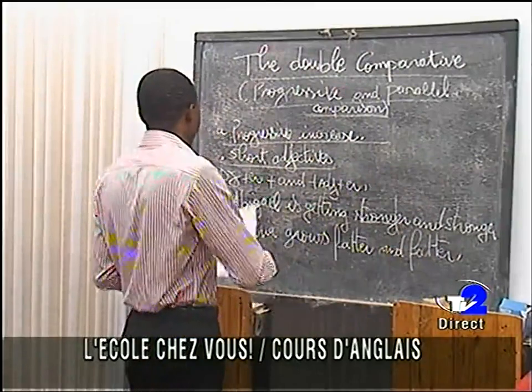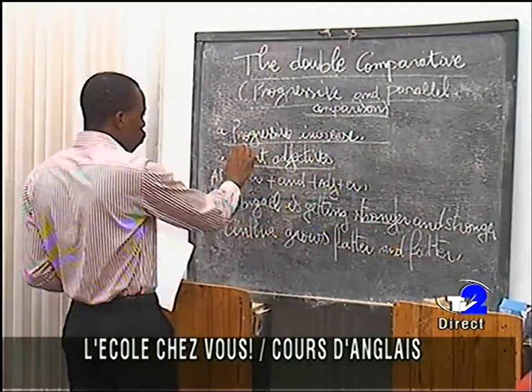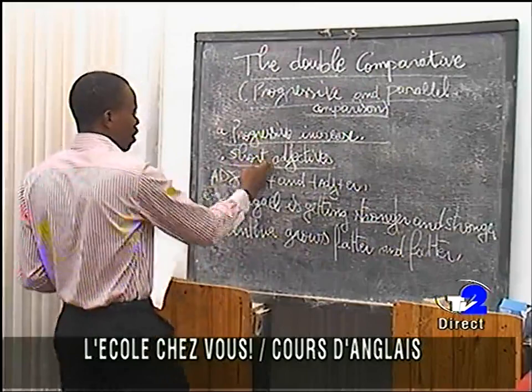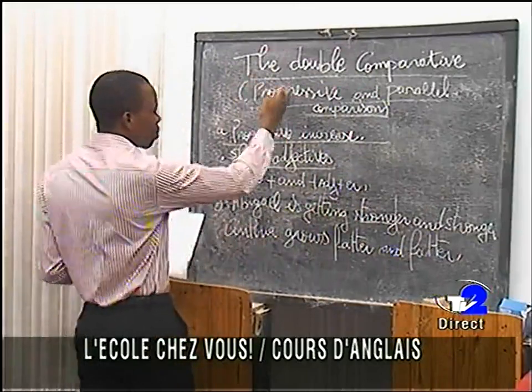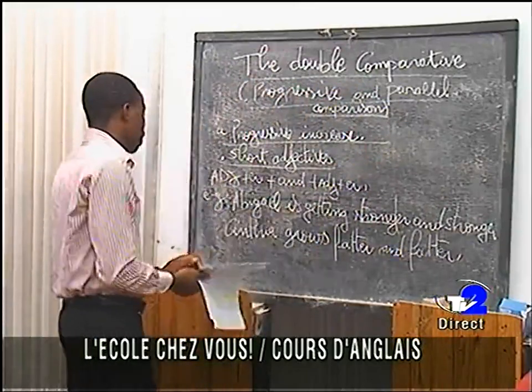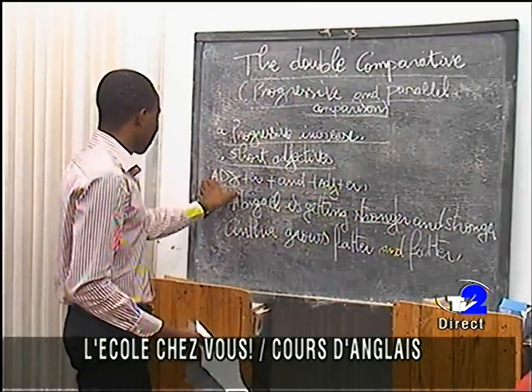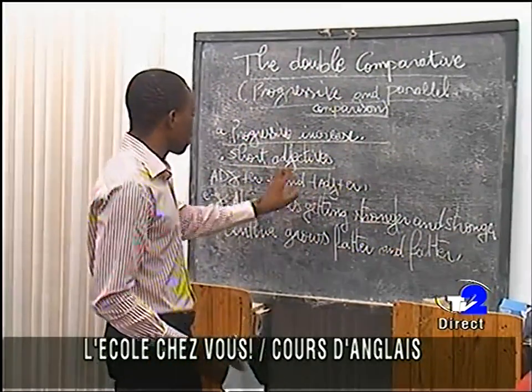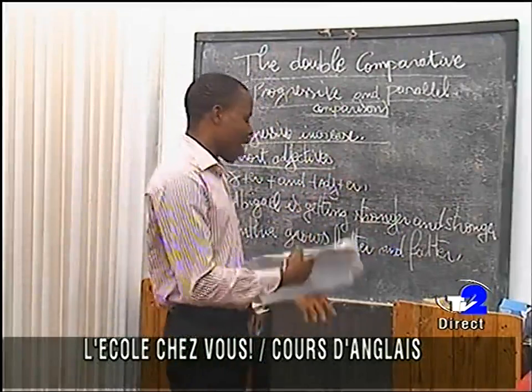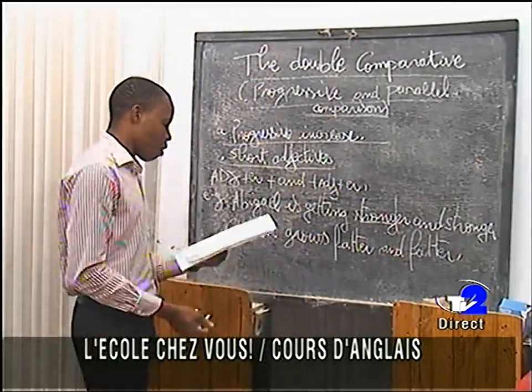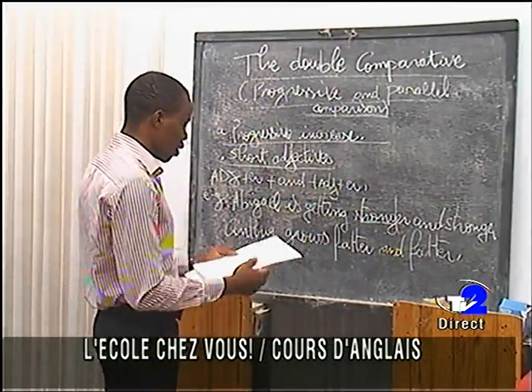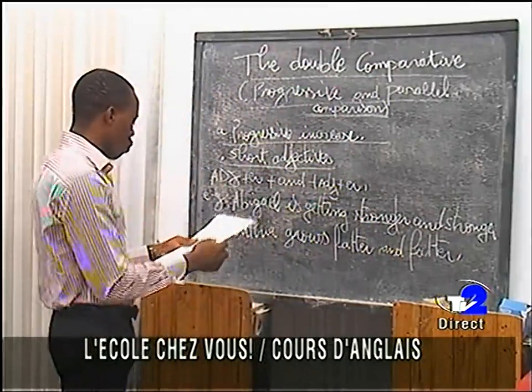So, as I said, the rule for the progressive increase in the double comparative is: adjective plus er, plus and, plus adjective plus er.